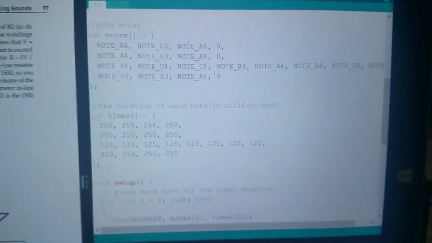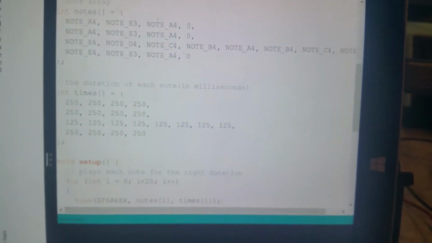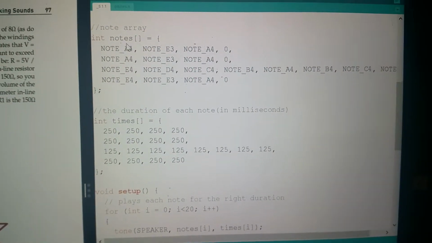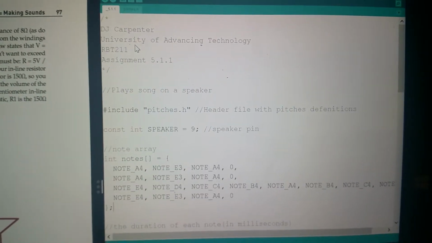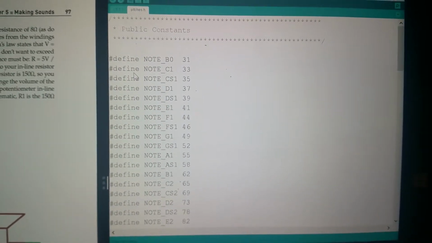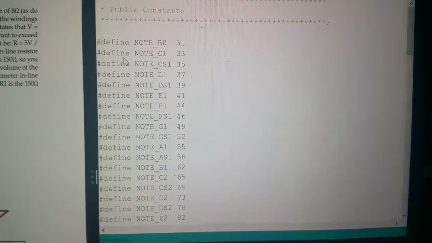Here is a peek at the source code. So essentially you set up an array of notes, an array of times, and up here you have another file which they give you, which just defines the actual sounds and what they're going to make.